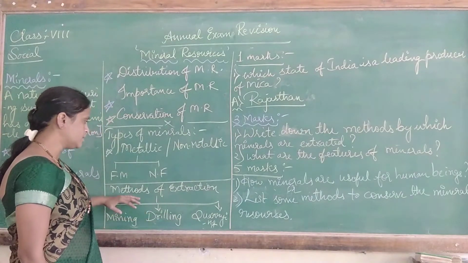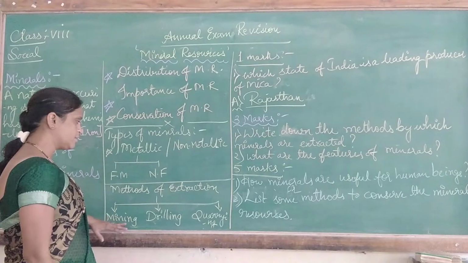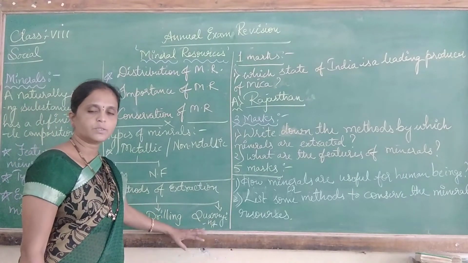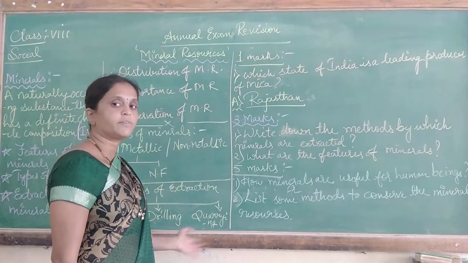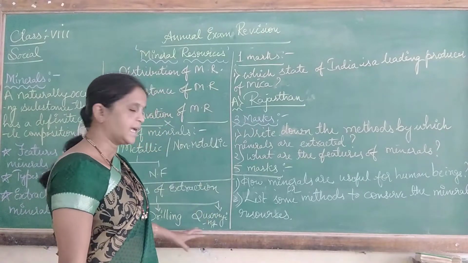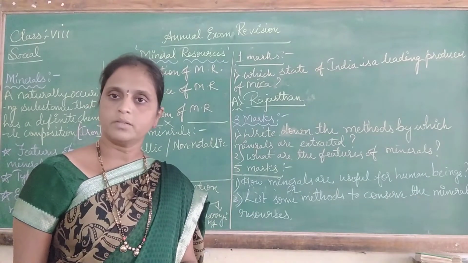So first you have to draw the flow chart for the extraction of minerals. See here, there are 3 methods of extraction: mining, drilling and quarrying. After drawing this, you have to explain all these 3 methods. Like mining, and in this also we have 2 types: open cast mining and shaft mining. The next is drilling and quarrying. So all these you have to explain in detail, okay, when it is asked for 3 marks.